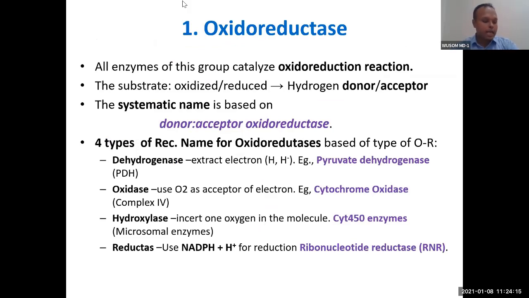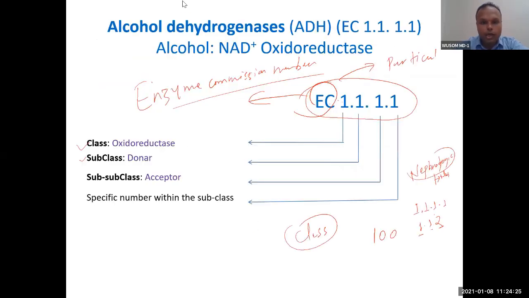Okay, so this is the last concept I will talk about, then I will leave you here. Oxidoreductase. So oxidoreductase is the first group, and the example I've given you is also oxidoreductase: alcohol dehydrogenase. You can see it has a very simple, easy enzyme commission number to remember, 1.1.1.1. You can memorize it easily. That is why I have written it.